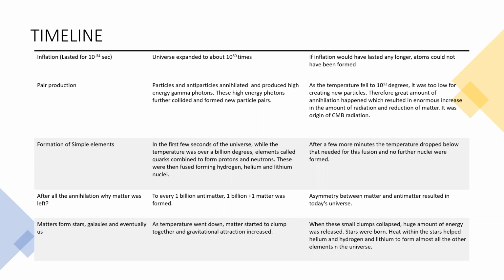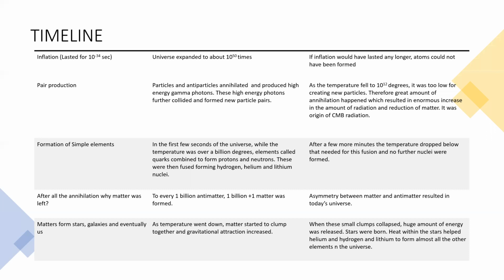Now, what did these high energy gamma photons do? They further collided and formed new pairs of particles and antiparticles. As the temperature kept on decreasing, it was too low for the high energy photons to collide and form more particles and antiparticles.